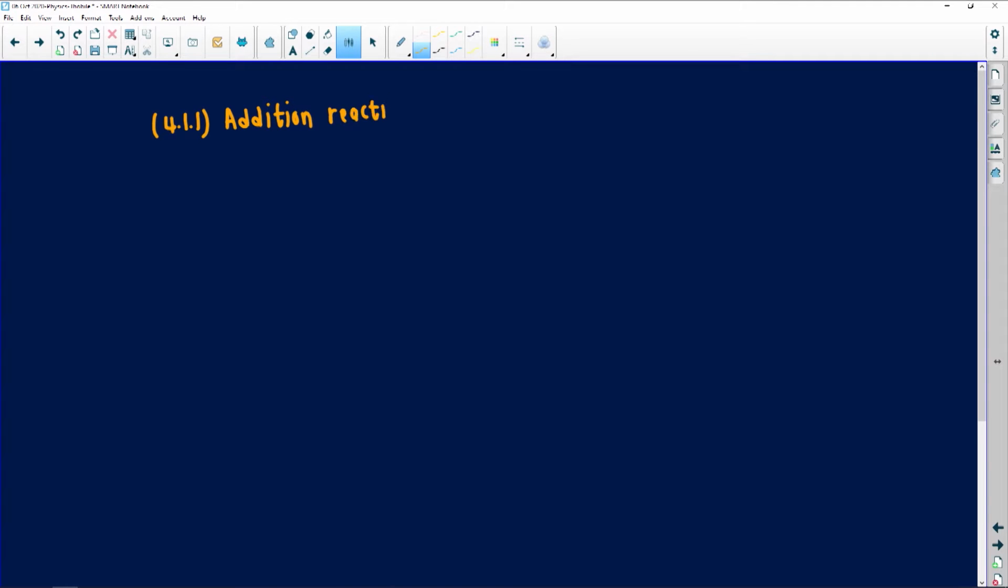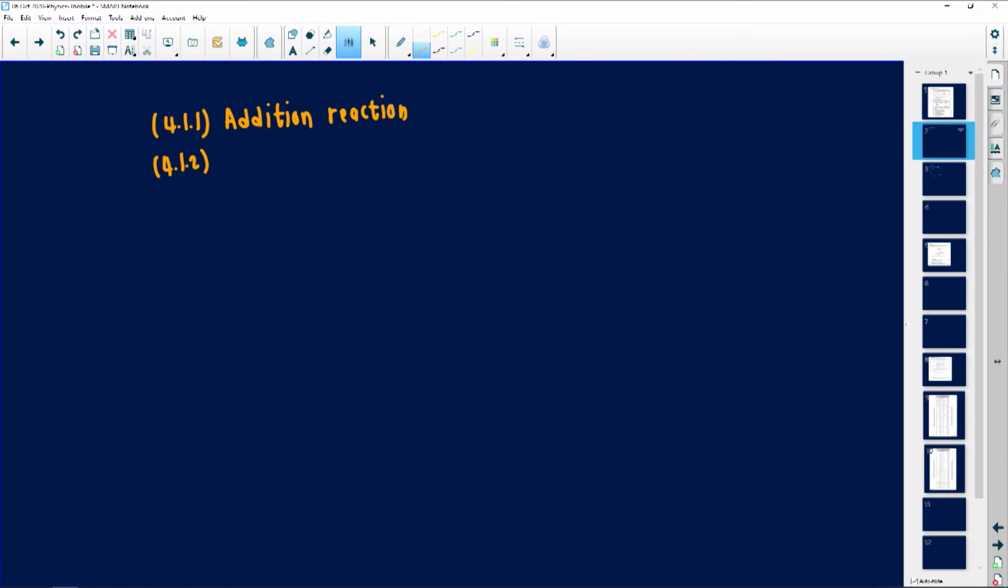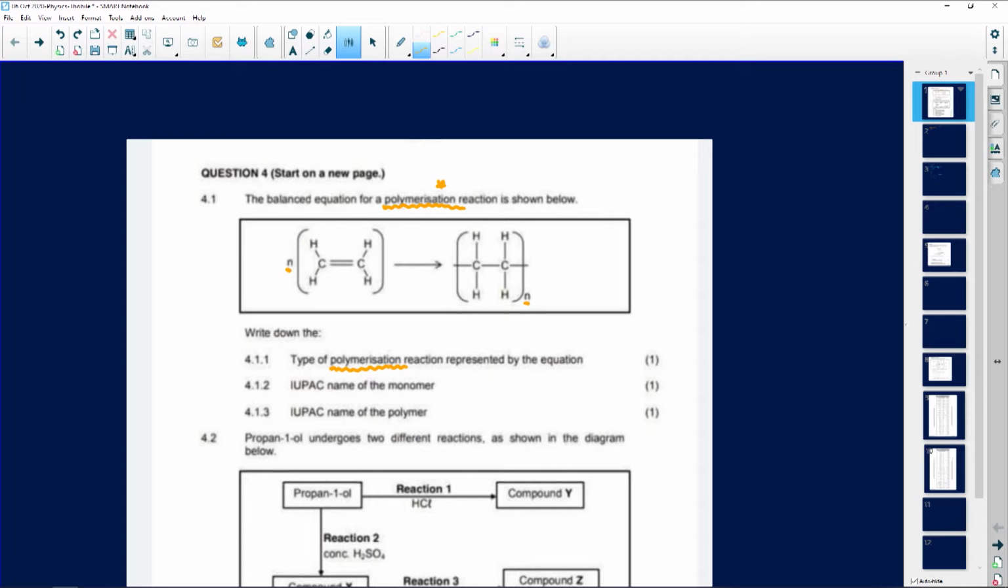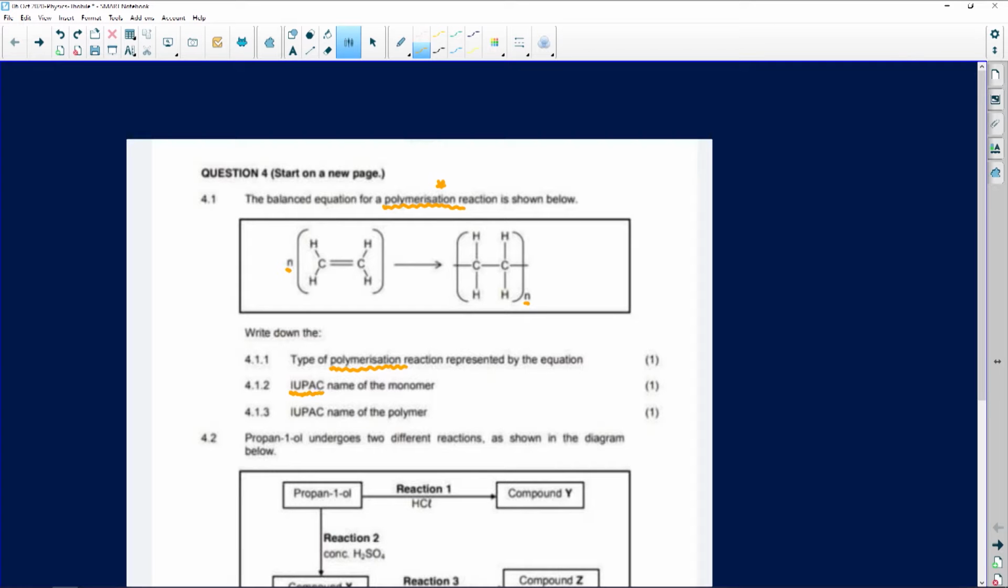Now always try to write in full sentences so that the examiner knows that you actually understand everything. So with 4.2, it says the IUPAC name of the monomer. Let me take you back to the foundation of organic chemistry. In organic chemistry, there is a certain system that we use to name our molecules, where we look for the longest chain, our side chains, alphabetical order, and so forth. That naming system in organic chemistry is called the IUPAC system.